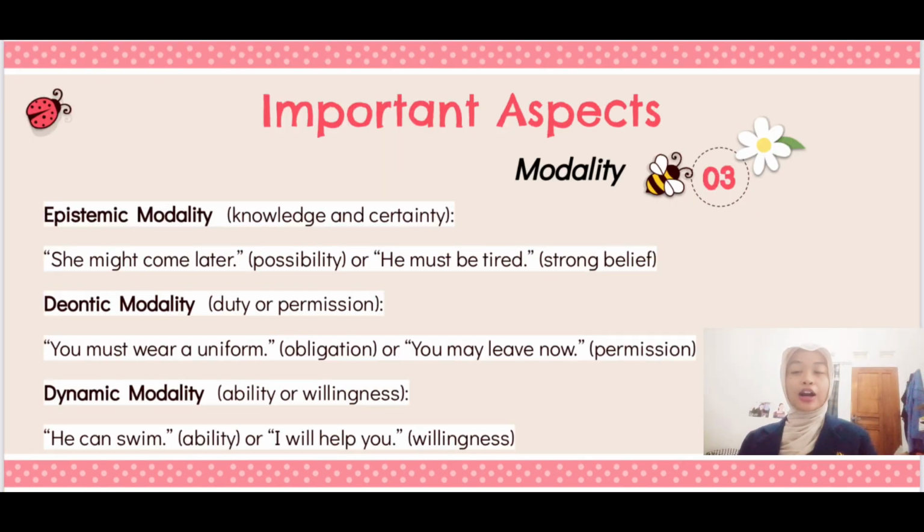Okay, now let's start with three important types of modality. The first one is epistemic modality. It is talking about knowledge and certainty. For example, "She might come later." It shows a possibility, while "He must be tired" shows a belief or certainty.